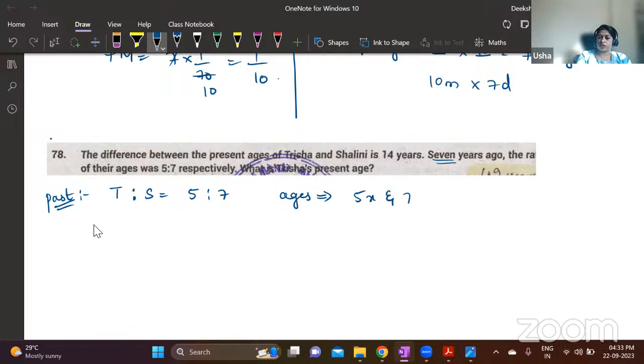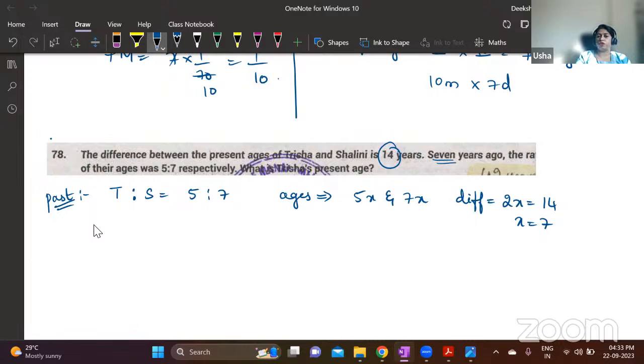5x and 7x. And they have given the difference is 14 years. Means the difference is 2x, which is 14. Therefore, x is 7. All of you understood this? Trisha and Shalini's age is in the ratio 5:7.